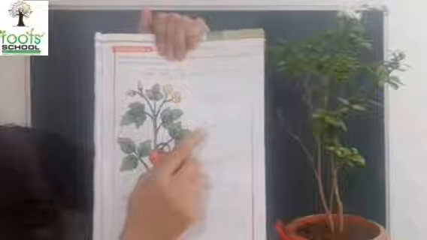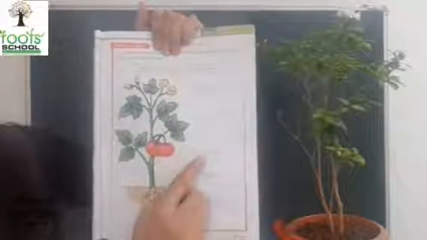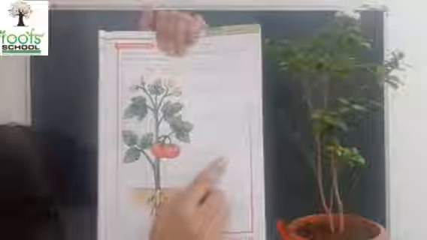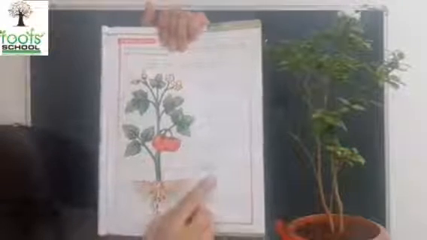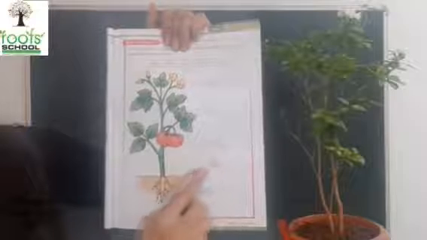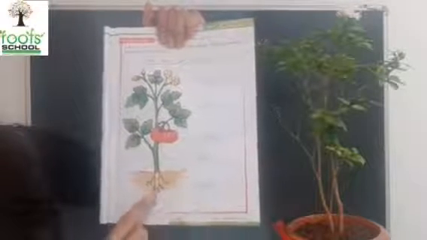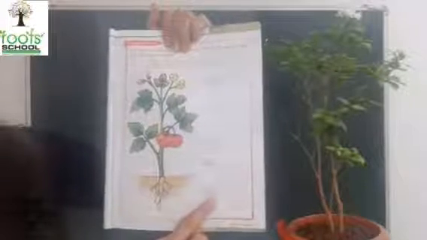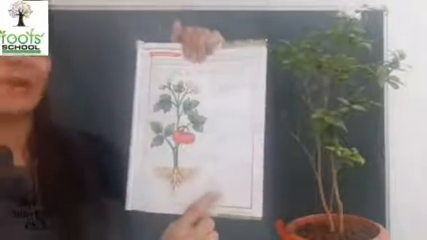This is leaf, L-E-A-F, leaf. And this is fruit, F-R-U-I-T, fruit. This is stem, S-T-E-M, stem, and this is root, R-O-O-T, root. It is the name of our school also. Okay, root.